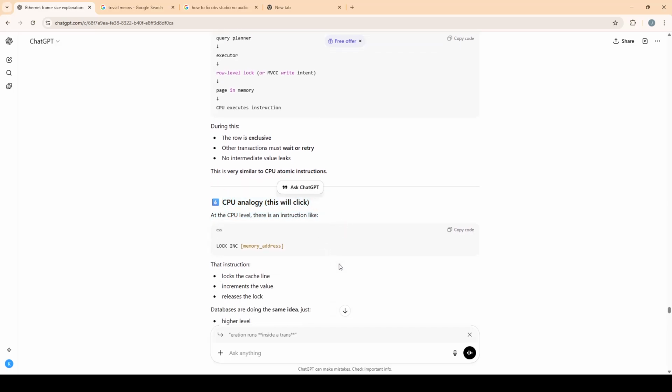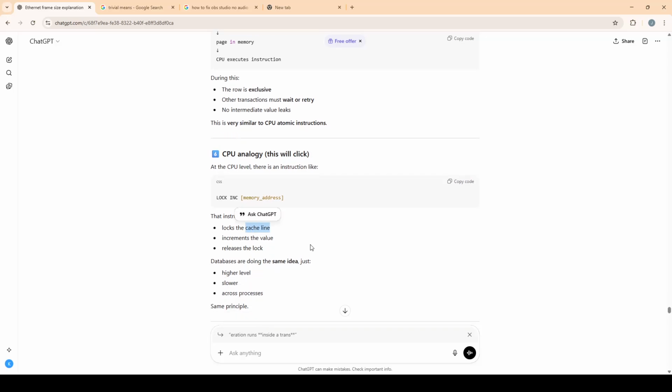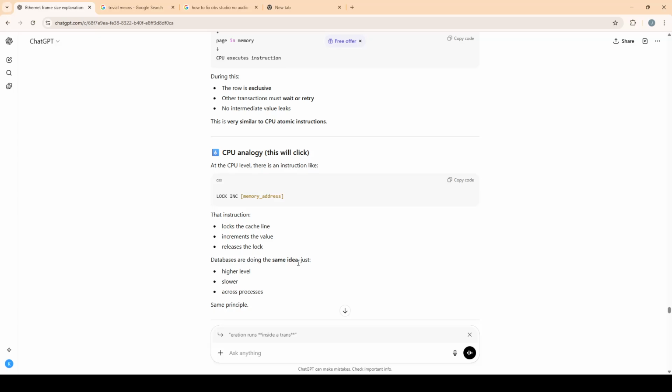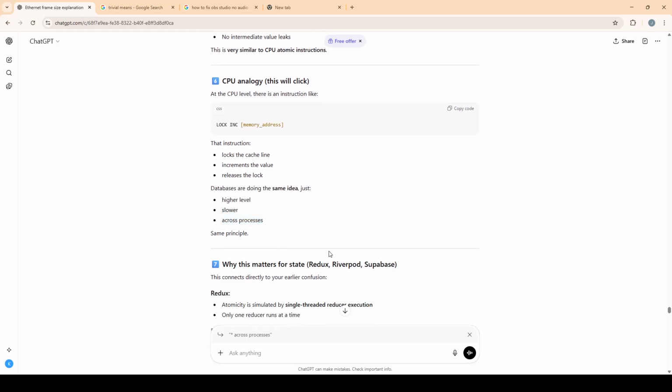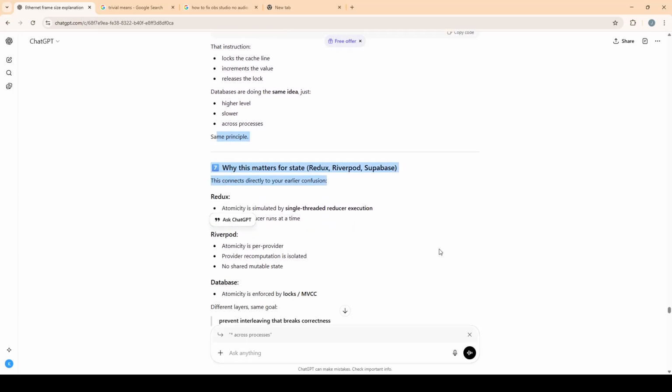With the CPU analogy, this will click. At the CPU level, there is an instruction like lock inc with the argument memory_address. That instruction locks the cache line. It increments the value, and then releases the lock. Databases are using the same idea, just at a higher level, slower across processes. So same principle. It's slower in a database because it's in user space already, right?